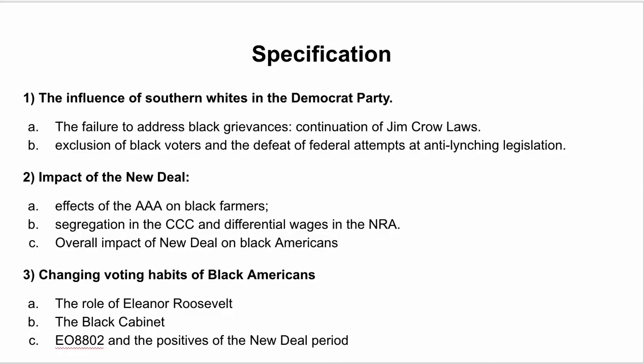Point 2 is about the impact of the New Deal. So going through the different alphabet agencies and thinking about the impact they had on Black American civil rights, status and opportunity. As an overarching point, it's the pros and cons of the New Deal.